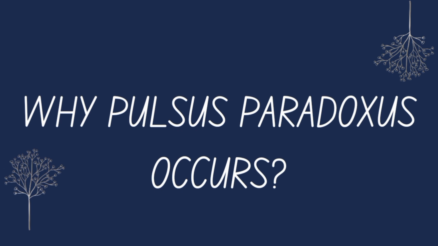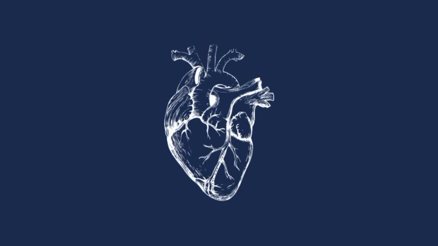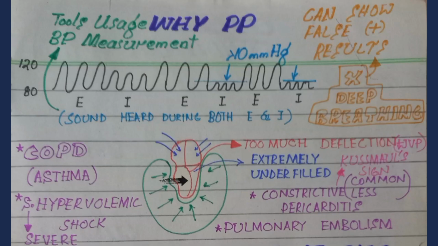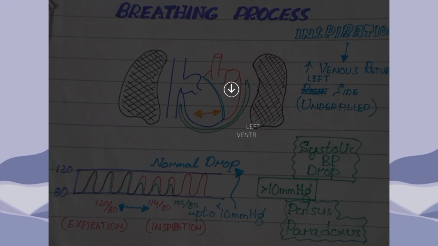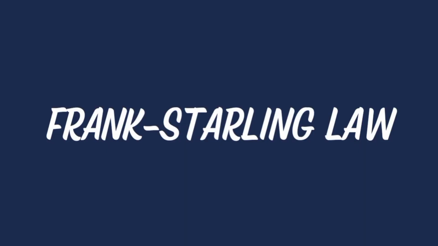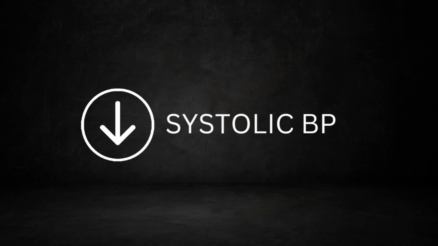When cardiac tamponade occurs, the heart gets compressed and this compression results in too much deflection, meaning more than the normal deflection, of the septum between the left and right ventricle, and this more than normal deflection of the septum causes extreme underfilling of the left ventricle. And if we recall Frank-Starling law, this extreme underfilling will result in an extreme drop in systolic blood pressure, which will be greater than 10 millimeters of mercury, which is called Pulsus paradoxus.